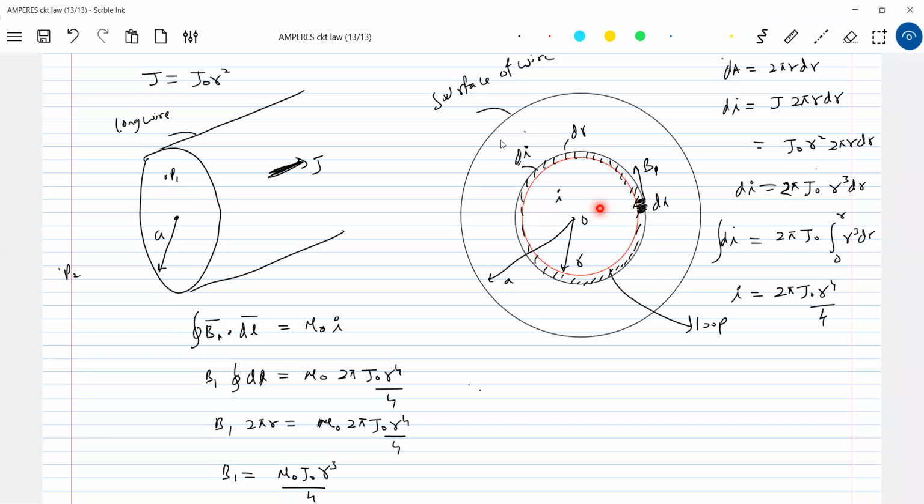Tomorrow I'll tell you. We have r bar, B bar, and current density, which is also a vector quantity. r is a position vector, B bar is a vector quantity. So they're all related by one vector relationship. So this is about the field inside the long wire. What about the field outside? This is inside the wire.